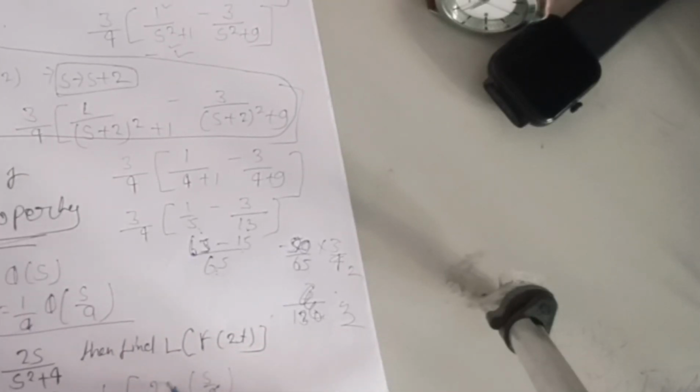Now simply solve it. 2 and 2 cancel, then 1 upon 2, s upon s square plus 4 plus 4. I can also solve it further, s upon s square plus 16. This 4 can be multiplied here, so 2 into 2 is 4, so 2s upon s square plus 16. So this is the answer.